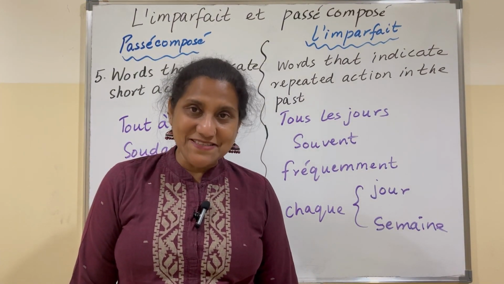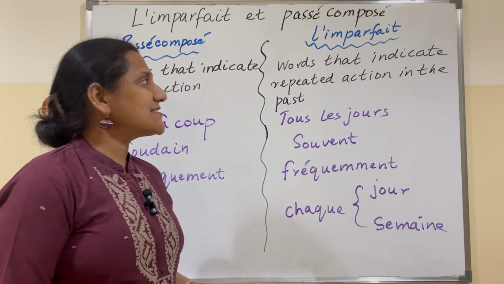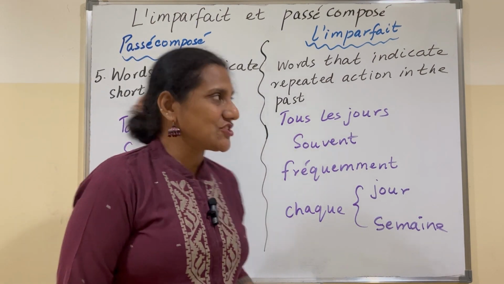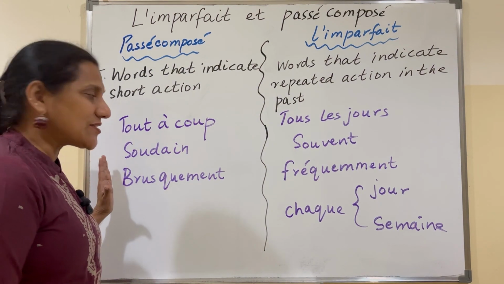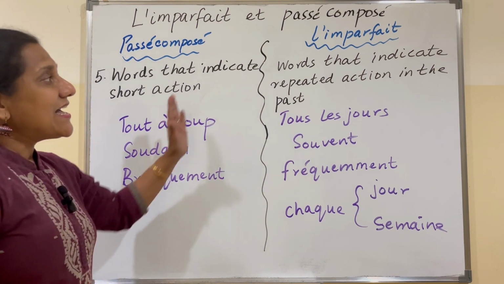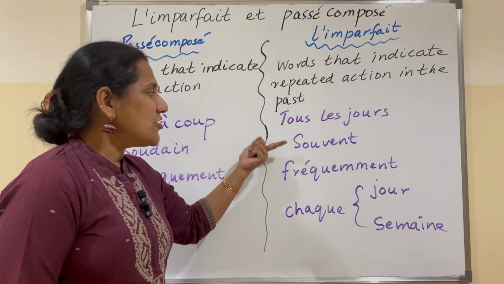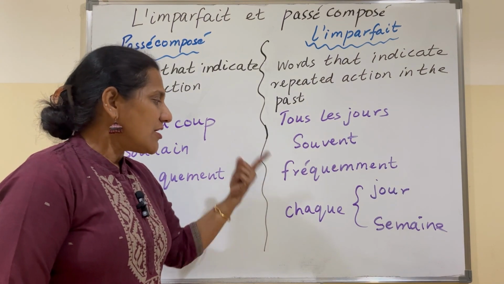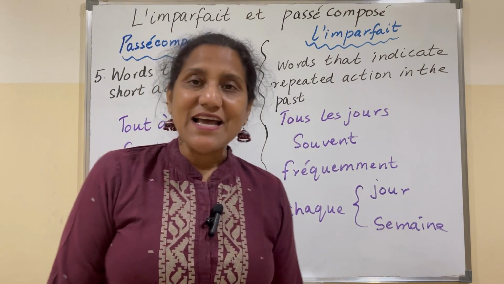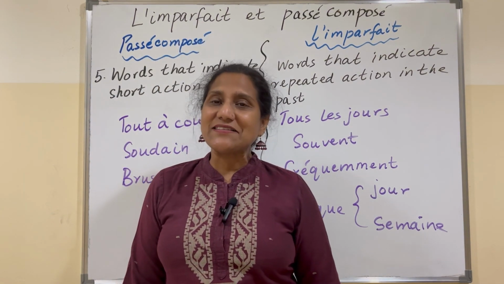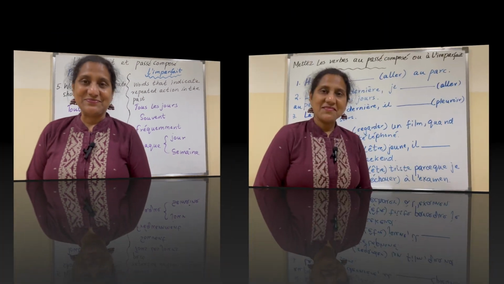Let's look at the words that indicate that we have to use passé composé and some words that indicate that it's a repeated action. For example, words that indicate short action: tout à coup, soudain, brusquement. And words that indicate repeated action in the past: tous les jours, souvent, fréquemment, chaque jour, chaque semaine, chaque mois, etc. Let's do a few exercises to understand the difference between passé composé and l'imparfait.